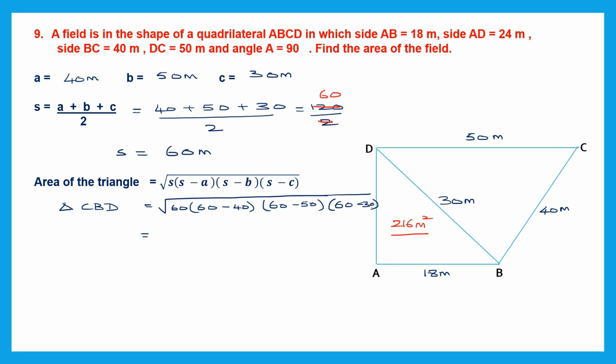Now let's find this. 60 into 60 minus 40 is 20, into 60 minus 50 is 10, into 60 minus 30 is 30. So here we have to multiply all these.